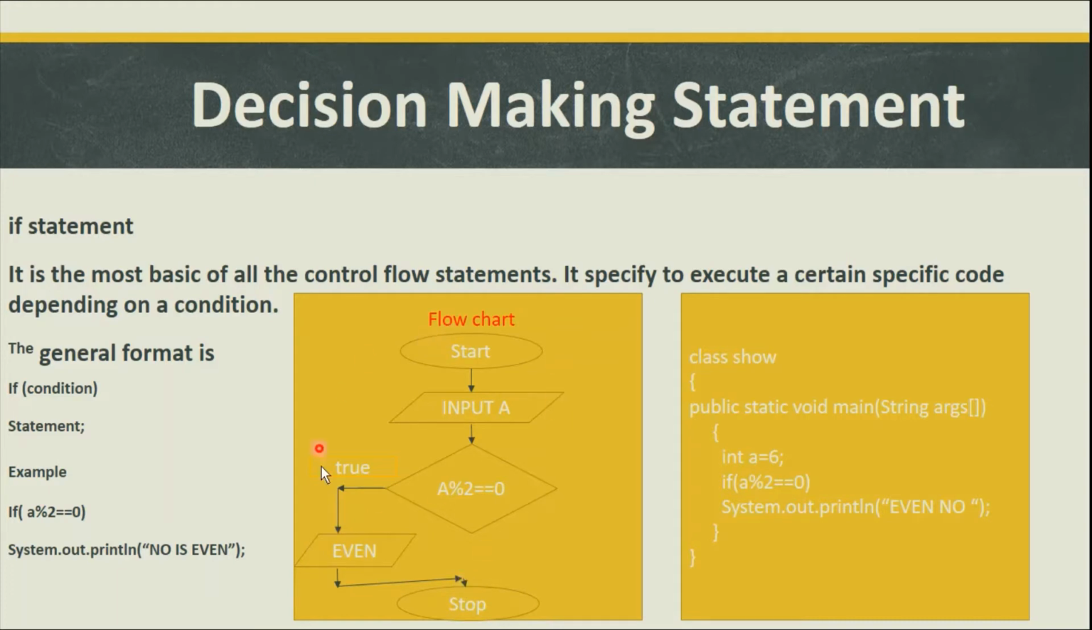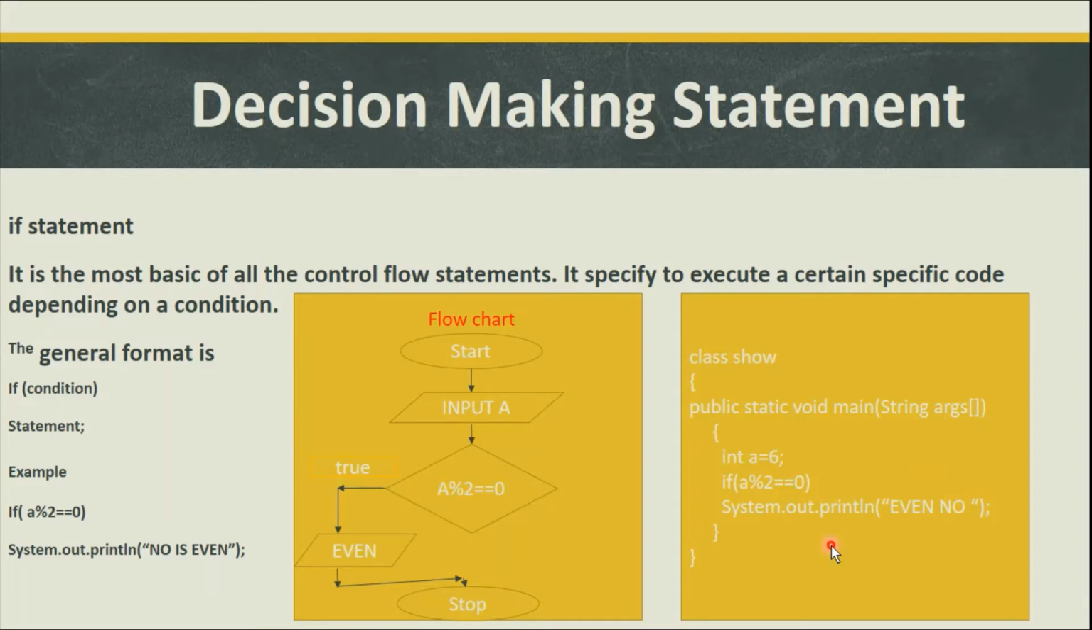So this is the graphical representation of a program, and now if we are going to embed it in the Java language, we can simply specify a class main. Here we have declared a variable and a value has been assigned to it, that is 6. Now we are trying to check is it even. So if a modulus 2 equals 0, then the statement will execute, otherwise control will bypass. This is the format of the if statement, and the if statement is part of decision making statements.